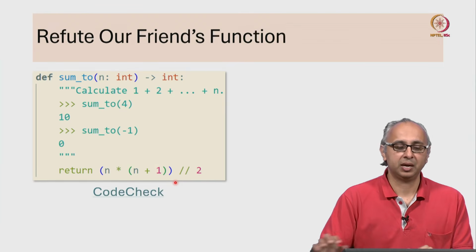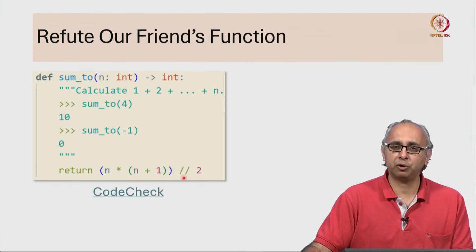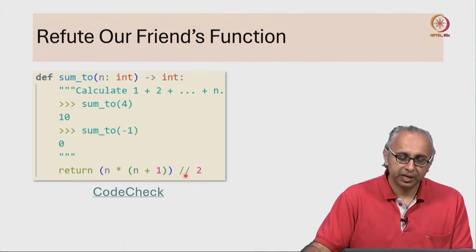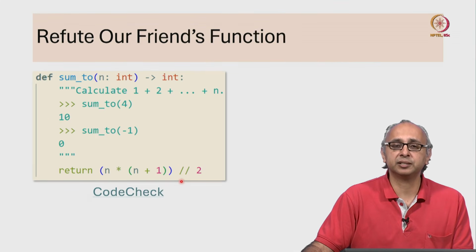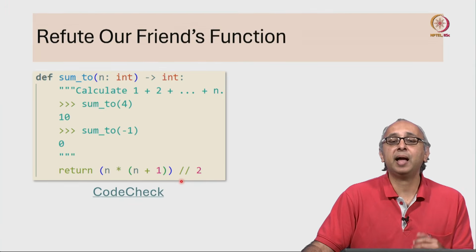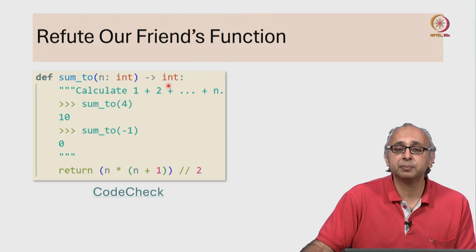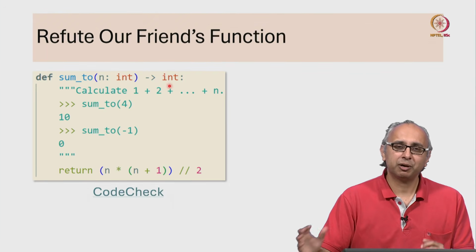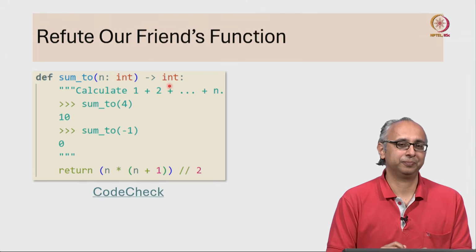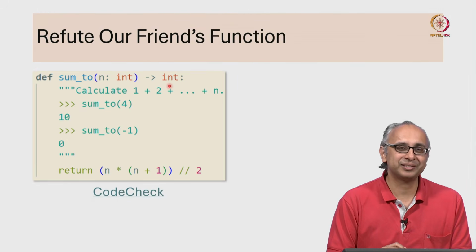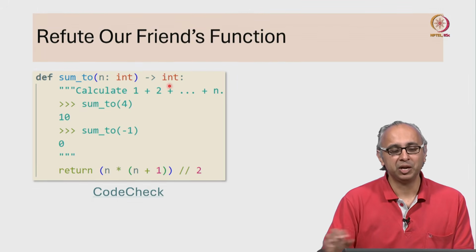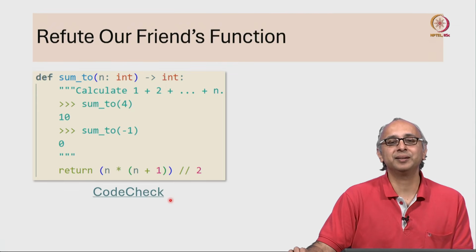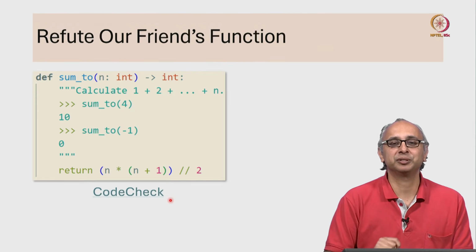intention. Our friend has also used floor division because this answer is definitely going to be an integer. If they had used a single divide, that would be true division, and that would result in a float, and that would be a type mismatch with the promised return type int. So our friend has been very careful, and yet this code is buggy. Go to this code check link and see if you can refute this function.